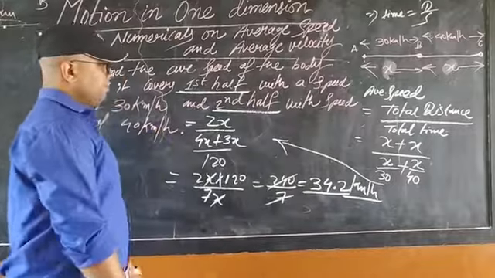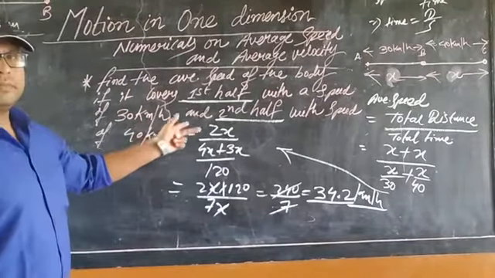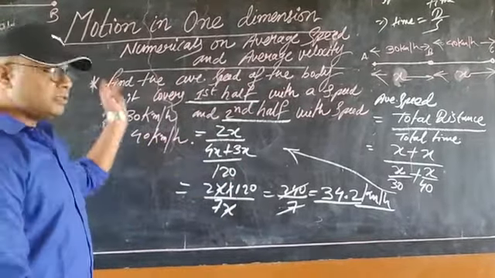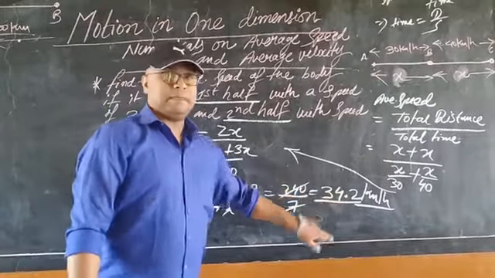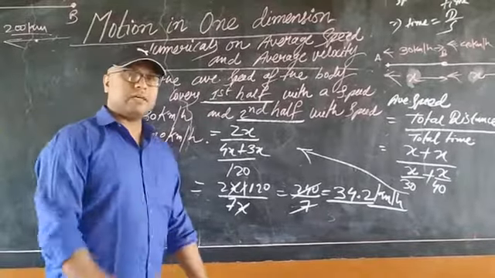Now see, why have I discussed this question with you? Because it's a different scenario. It is not as easy as the previous one, where time is not there, where distance is also not there, but then also we are able to find the average speed. Please see the solution once again. If you have any doubt, you can ask me in the comment section.